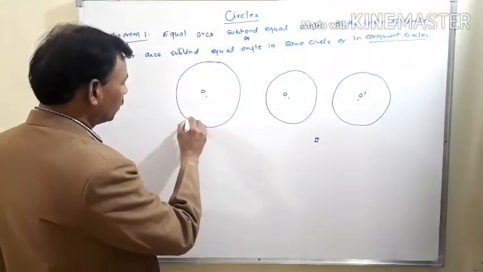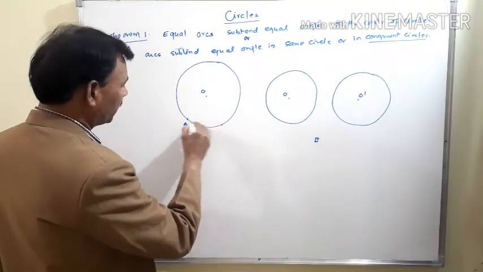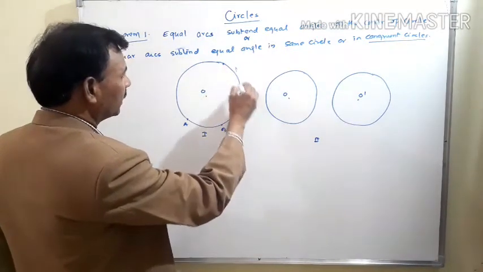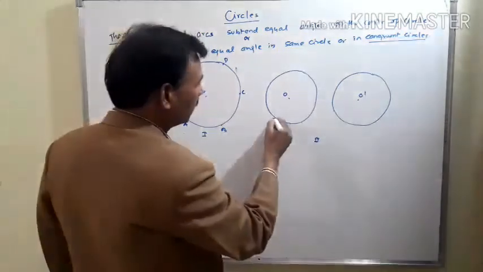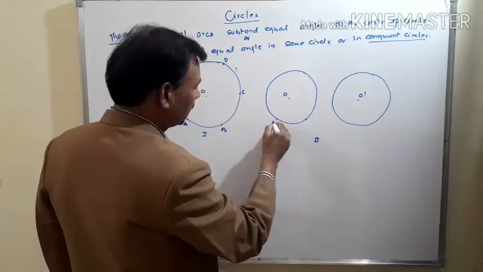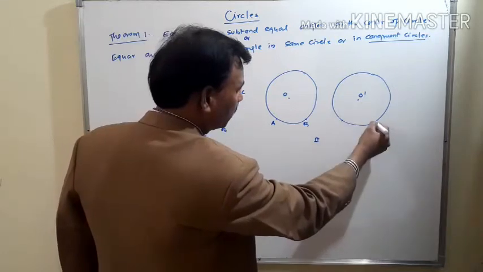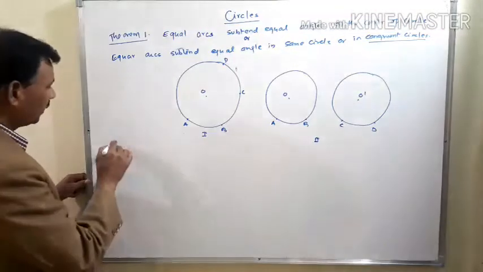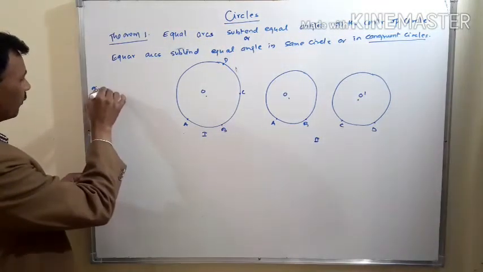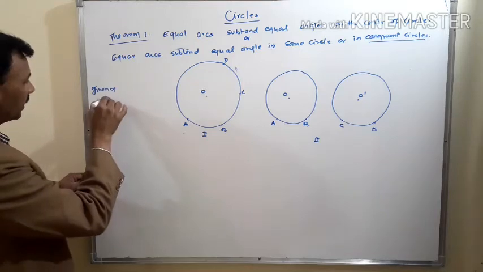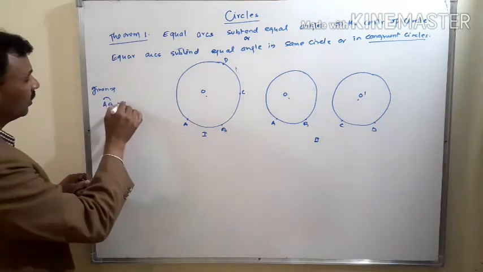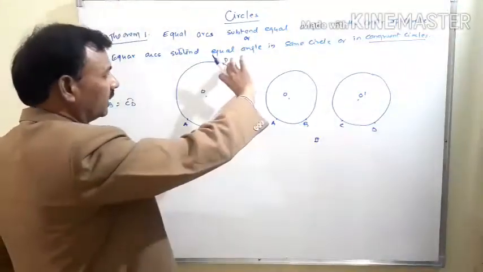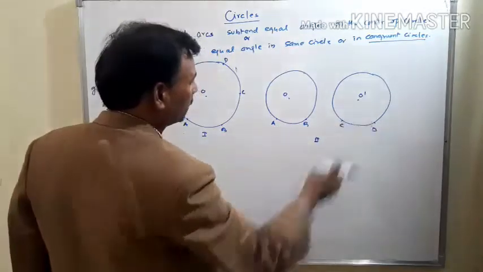Suppose here we take two arcs, AB and CD. In these circles, this is AB and this is CD. Given that arc AB is equal to arc CD, in both situations.